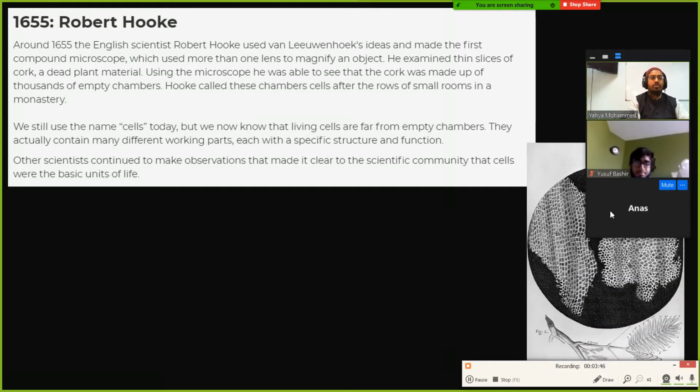Then we have Robert Hooke, and he came up with this idea of cell theory. You see these tiny cells over here. These are from cork cells, from the cork plant, and this is like the bark. He looked at it and observed all of these tiny cells, and this is how he came up with the idea that cells are the living individual units of living things.